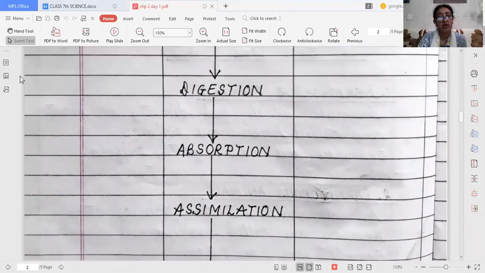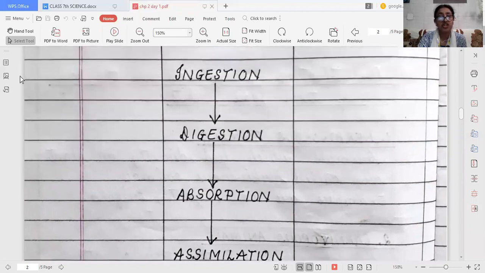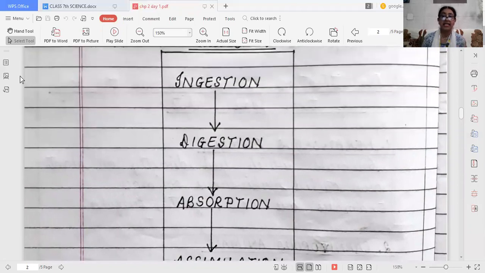Now, first, I will tell you what ingestion is. As the word shows, in means taking in of the food. It is the process by which food is taken into the body of an organism. That is ingestion. In means food is taken in by an organism.